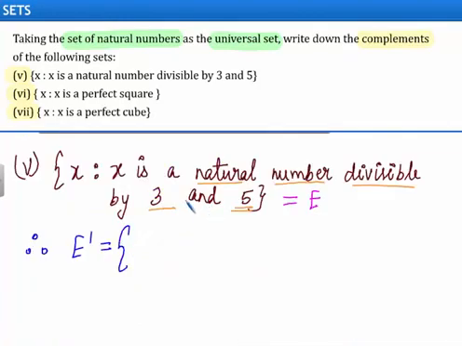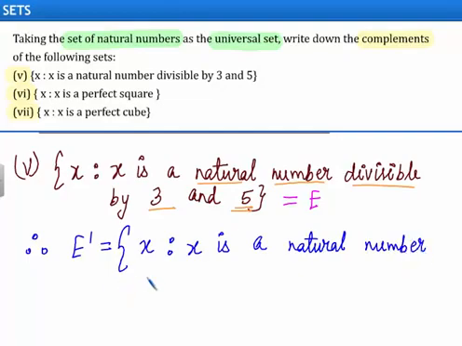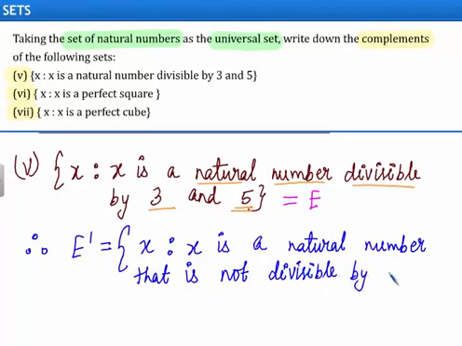So set E is the set of all natural numbers divisible by 3 and 5. So E complement will be the set of x such that x is a natural number that is not divisible by 3 or 5.